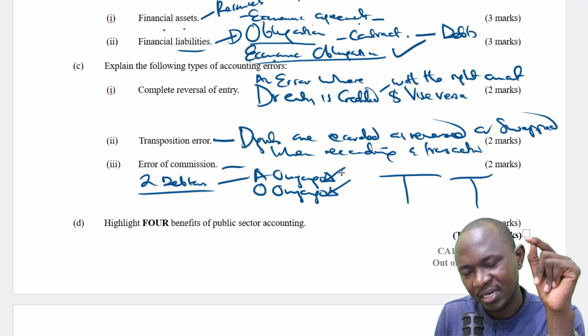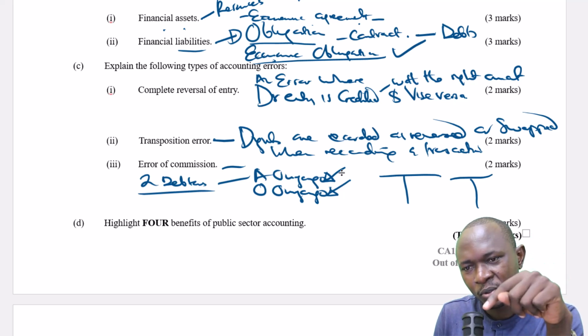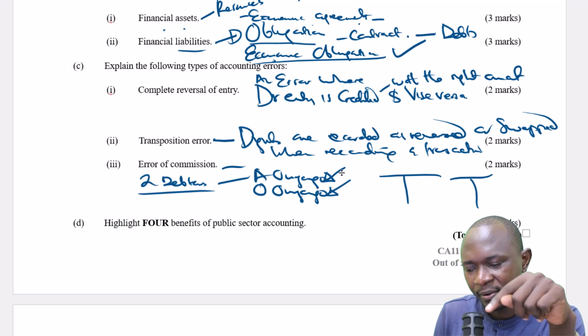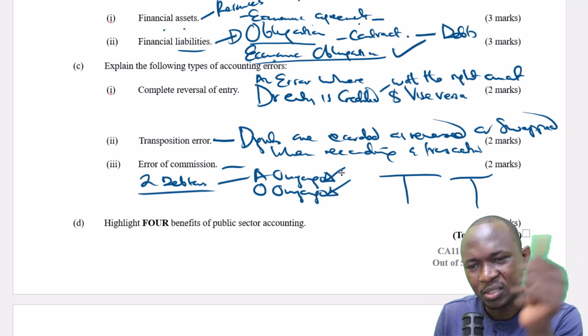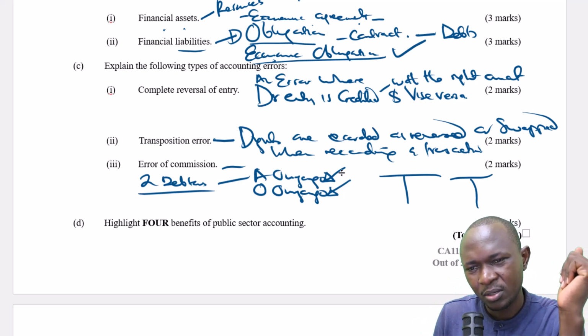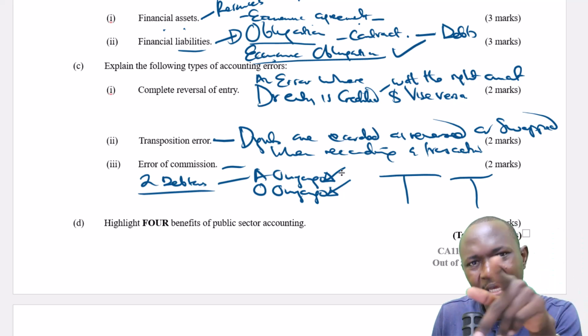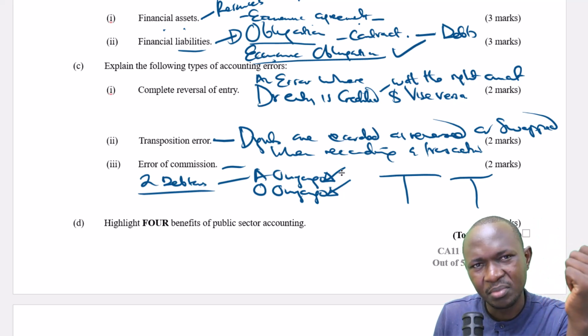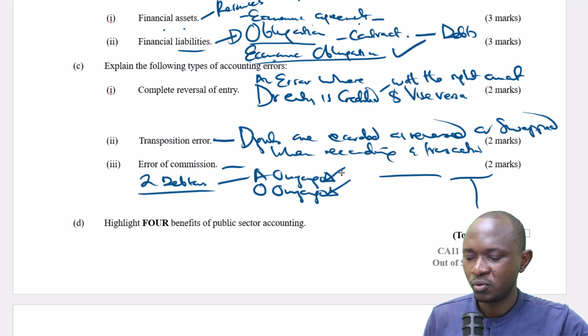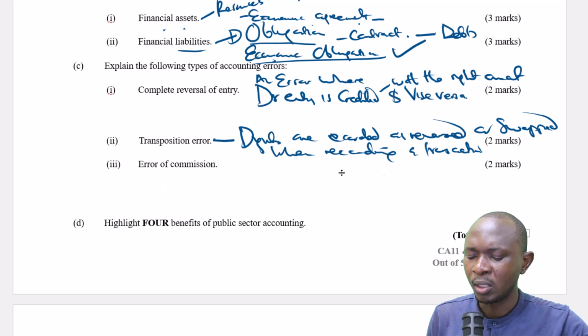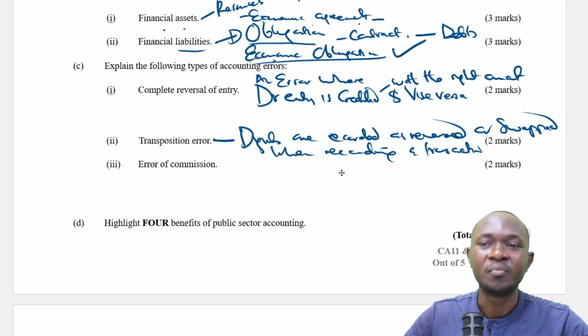But the truth is that there's an error, because in the books it will show that O Onyango owes you some money. Yet in reality, it's A Onyango who owes you the money. You recorded wrongly. So this is an error that will not be captured by the trial balance, because the trial balance will just show that the total is okay. It will balance at the end of the day. But the truth is that you are going to start demanding for your money from the wrong debtor.